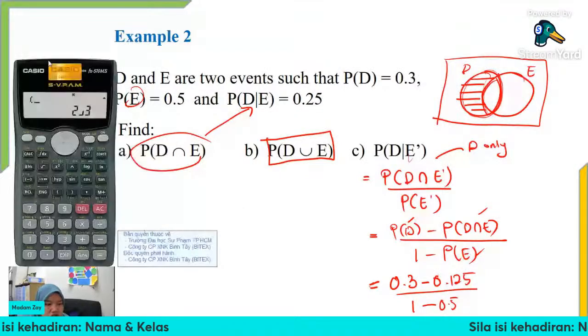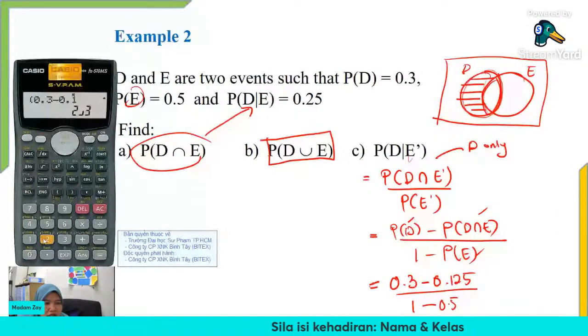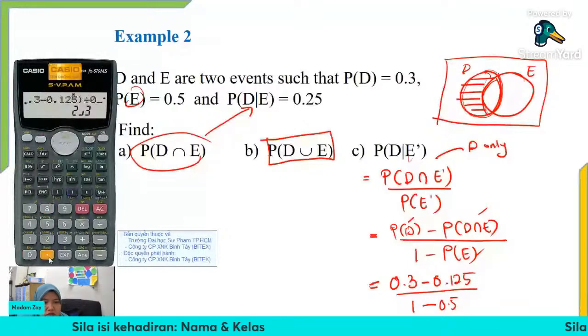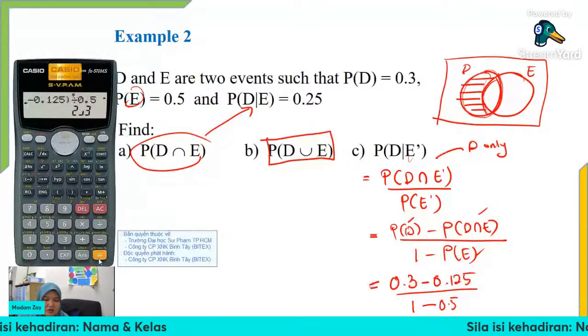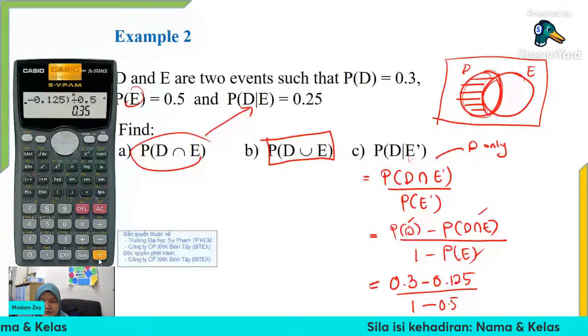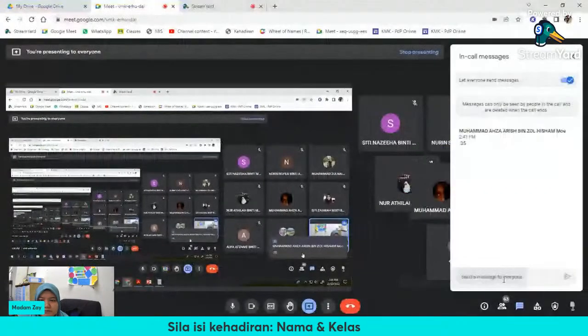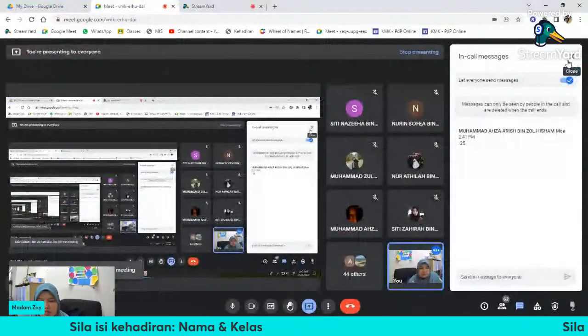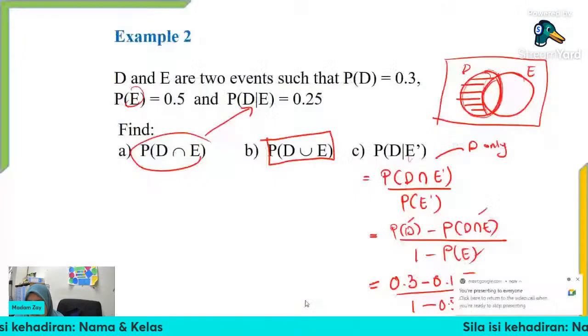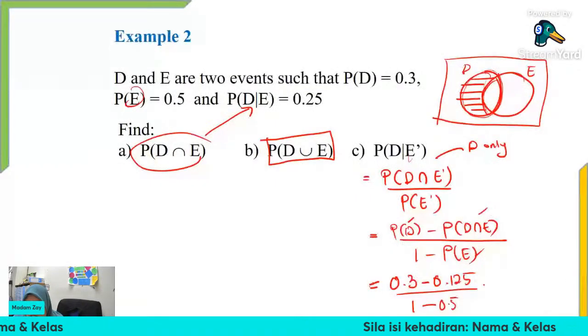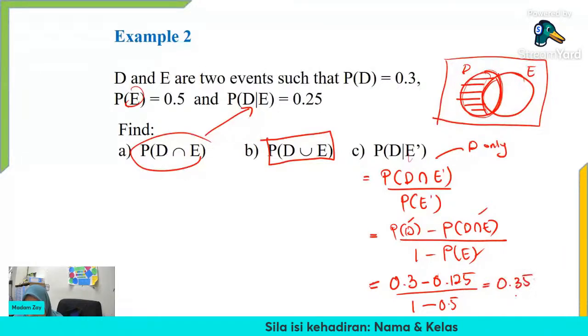Tak boleh ya. 0.3 minus 0.125 and then divide by 0.5 lah. So we get the answer. Dia bagi jawapan 0.35. Betul Azhar. Good job. Okay. So kita dapat jawapan 0.35. Azhar tolong saya kira. Kalau tak saya kira seorang-seorang. Terima kasih. Okay, so dapatlah jawapan.